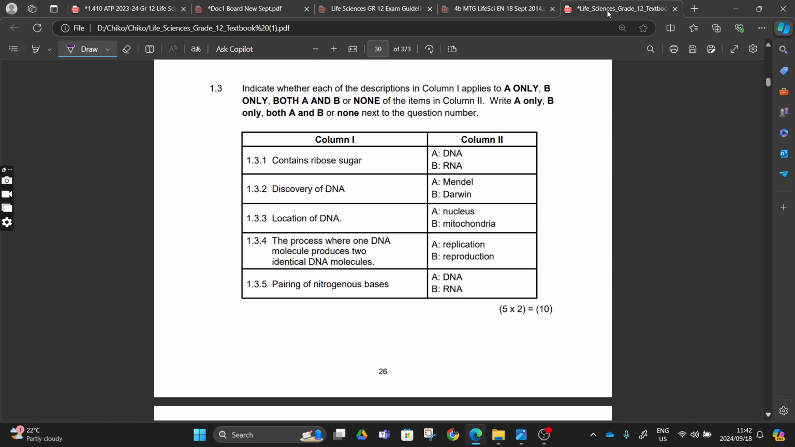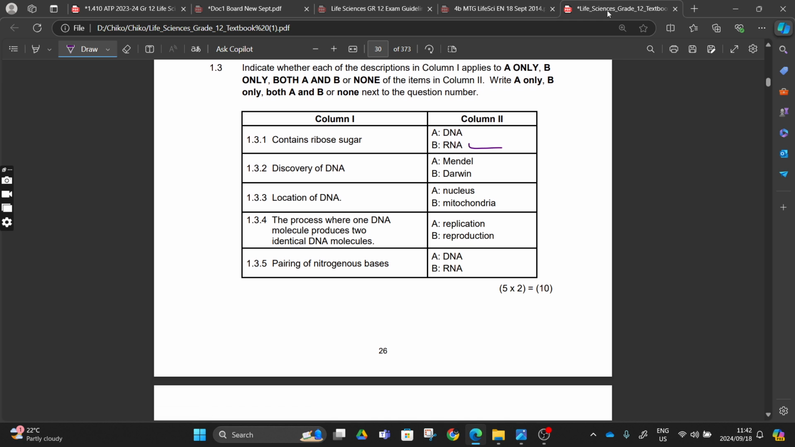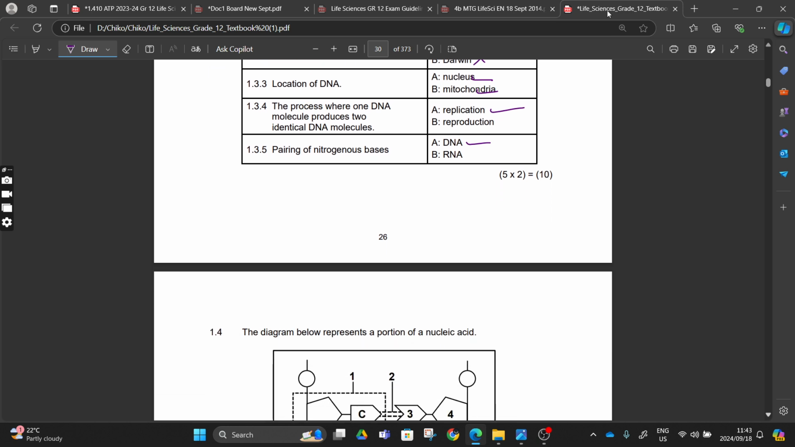And then match column A with column B: contains ribose sugar, RNA; discovery of DNA; location of DNA, nucleus, mitochondria; the process whereby one molecule produces two identical molecules, replication; pairing of nitrogenous bases in DNA. So you can do this in your spare time, guys.